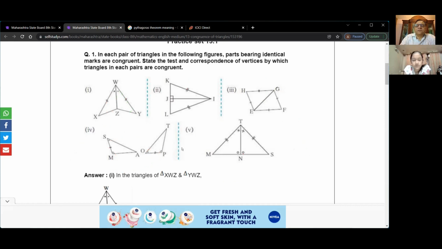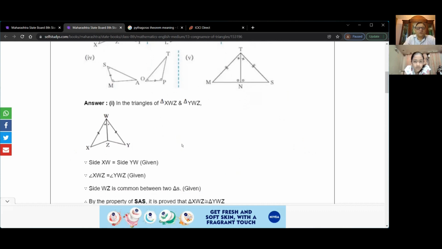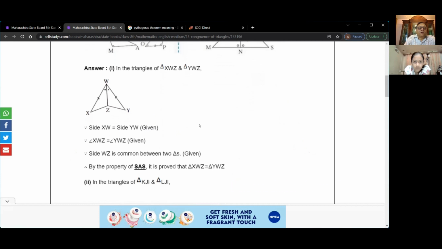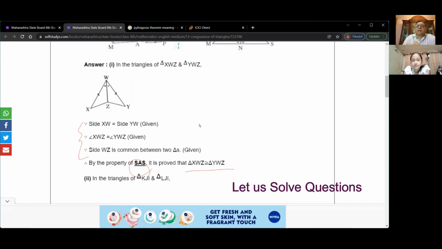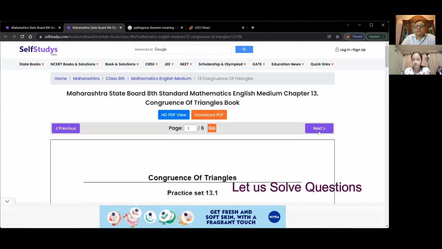Let me clear this. No, we have done this. So you have to write this. Given this, go ahead. Let's see. So we are given all these signs, right? These are things which are given, and therefore we said, because of SAS, we have proved that these two triangles are congruent. You have to write like this. Clear, right? Now, move to the next example. Skip. Next.